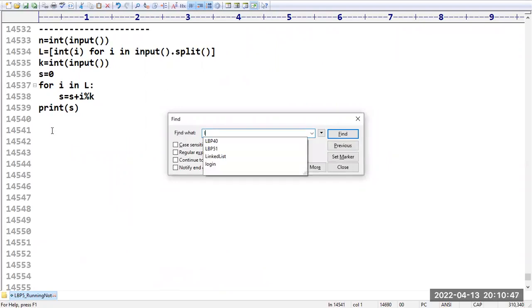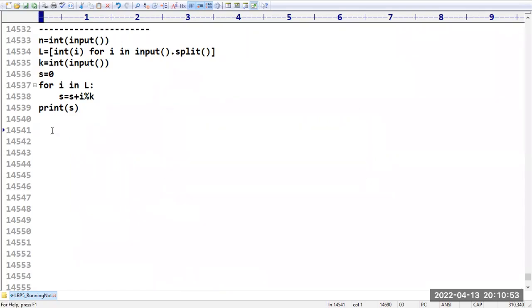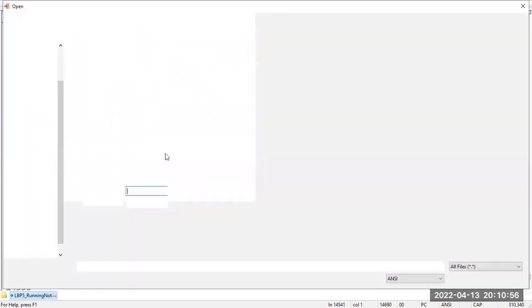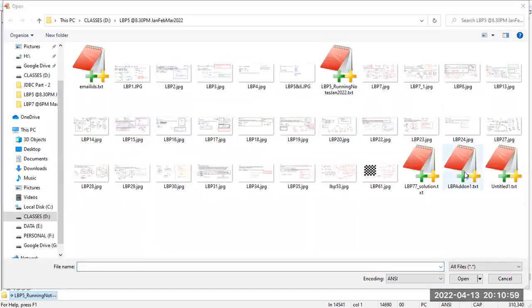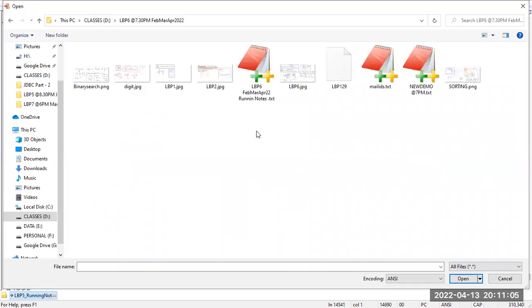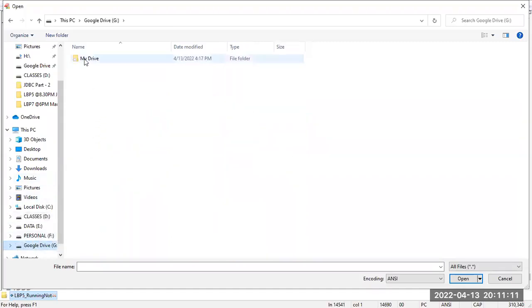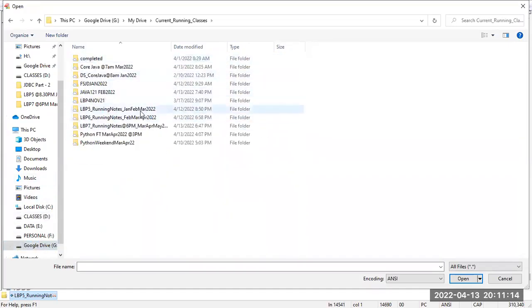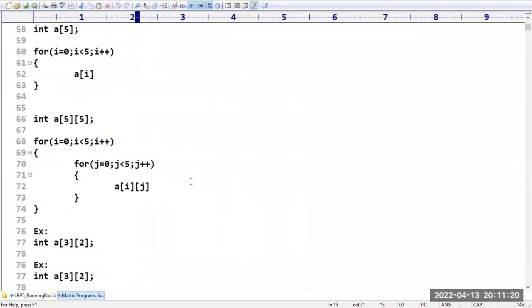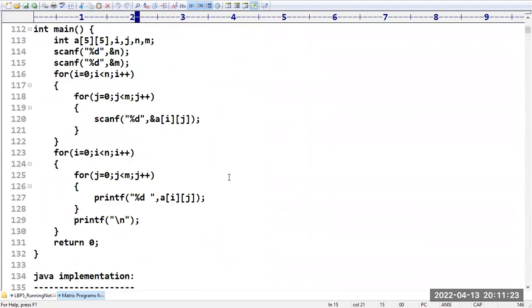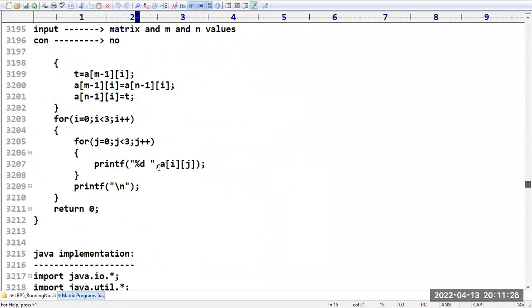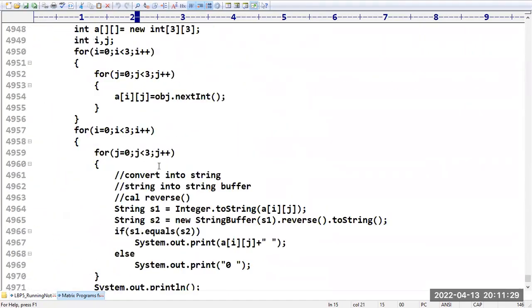So, LBP number 201. I think these programs are not there here, but for this already some programs are there. Let me take that. So where are those programs? Matrix programs. So where are those programs available? One minute. Yes, matrix programs. So we have LBP number 201. Have you observed? So 201 up to 250, all programs we have.